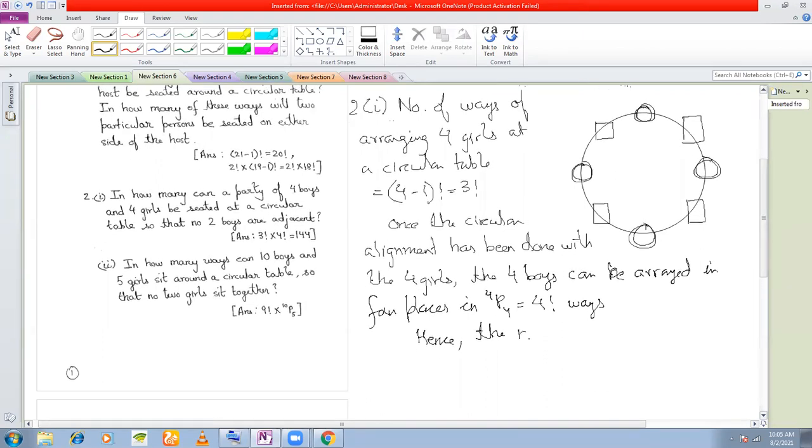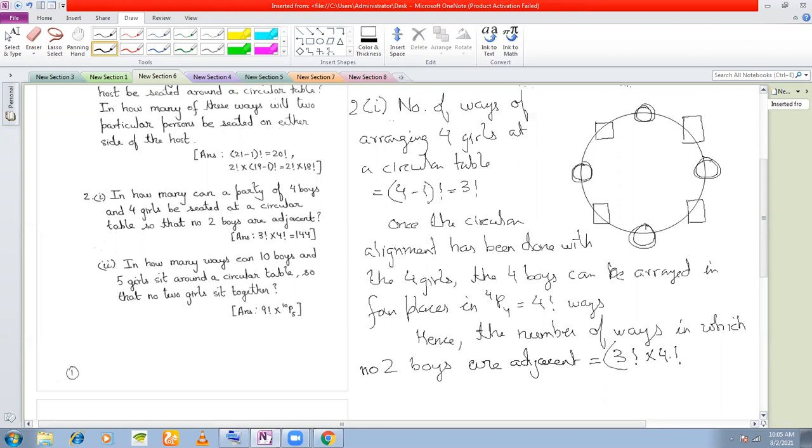Hence the number of ways in which no two boys are adjacent is equal to factorial 3 into factorial 4. Now you can multiply and find out the number of ways.